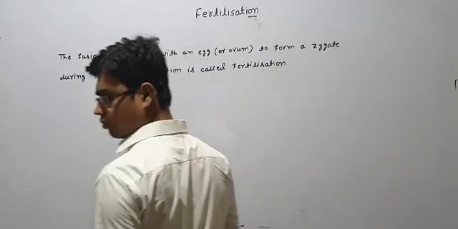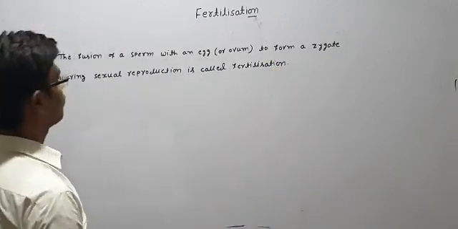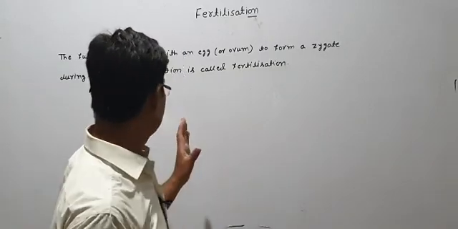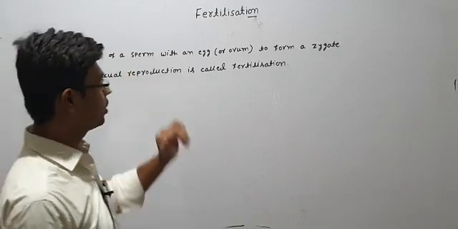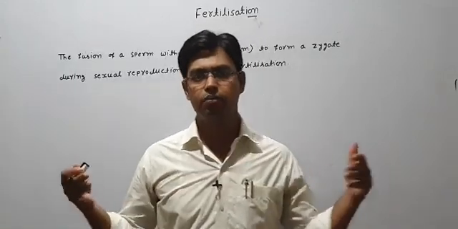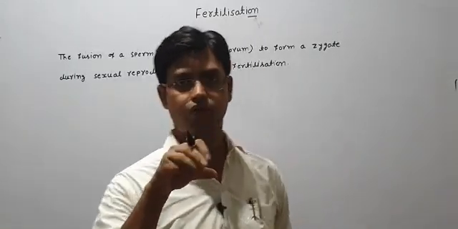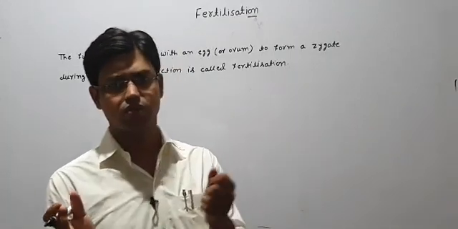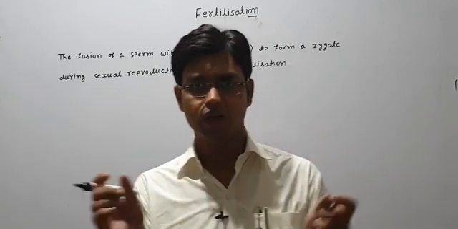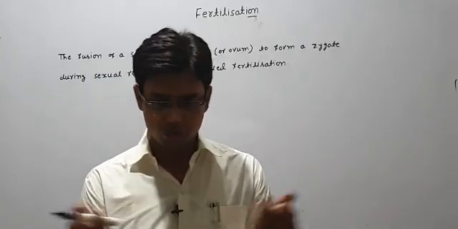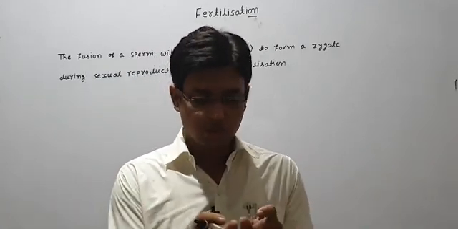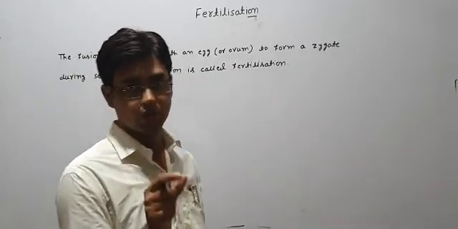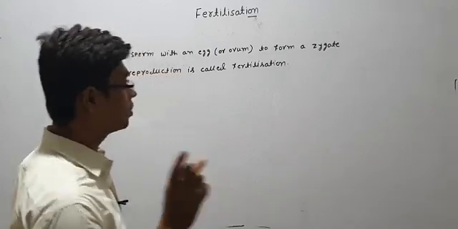One thing should be very clear here, students: the fusion of a sperm with an egg means the male and female gamete will fuse, and they form a zygote. Two different cells, a sperm and an ovum, come and fuse with each other and form one single cell. Always remember, the zygote is a single cell.